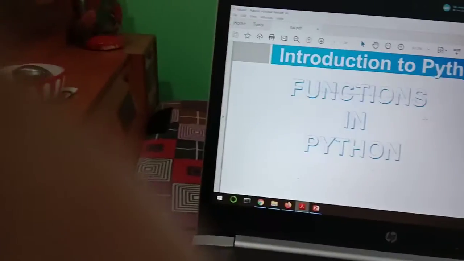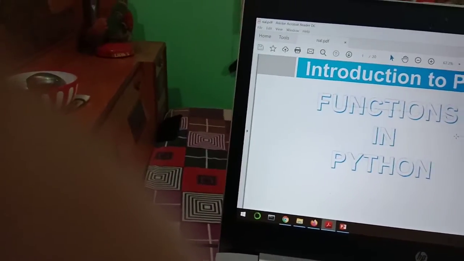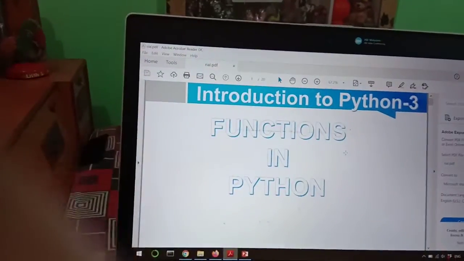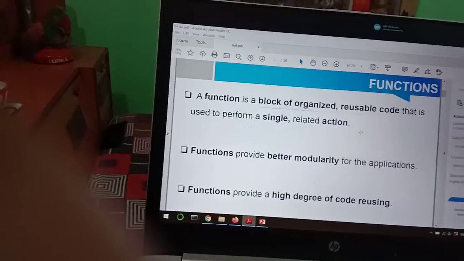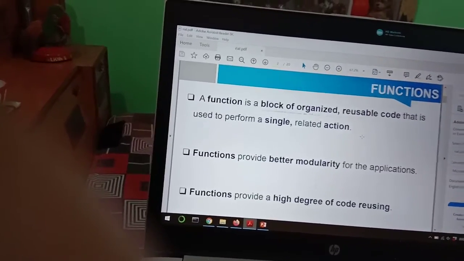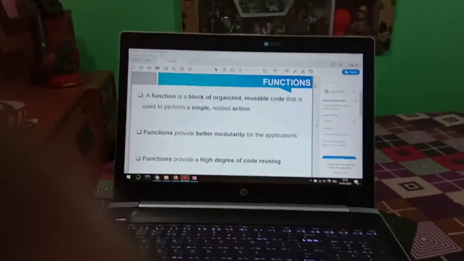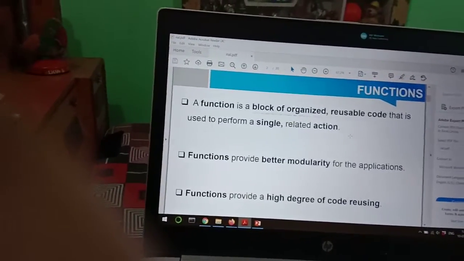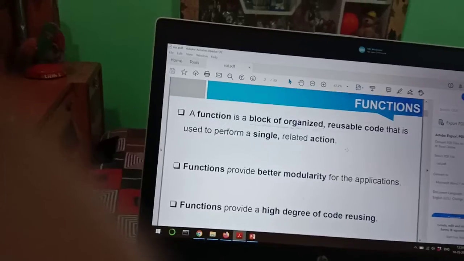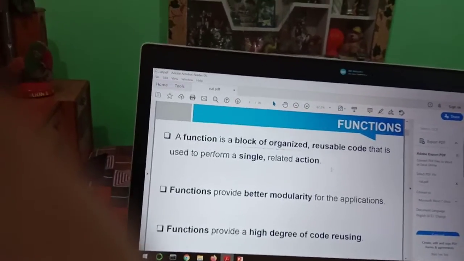So today we will see about function calling through Python. As you know, a function is a block of organized, reusable code that is used to perform a single, related action. Functions provide better modularity for applications and a high degree of code reusing.